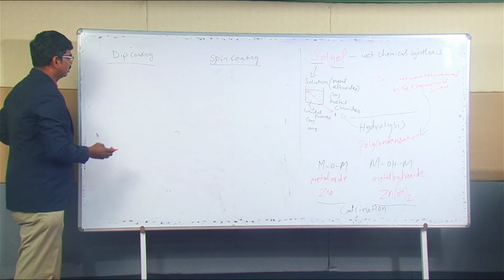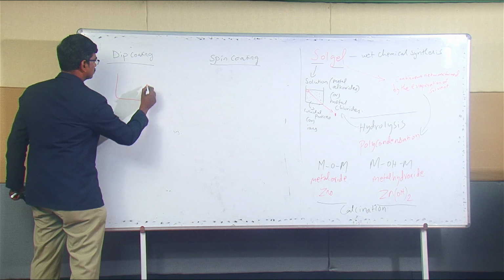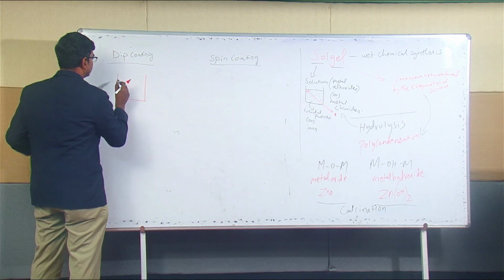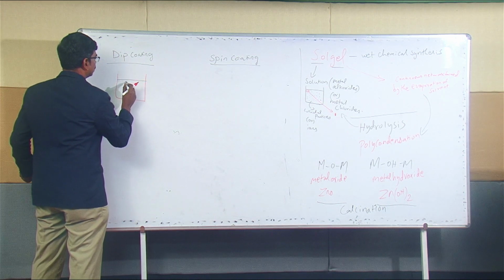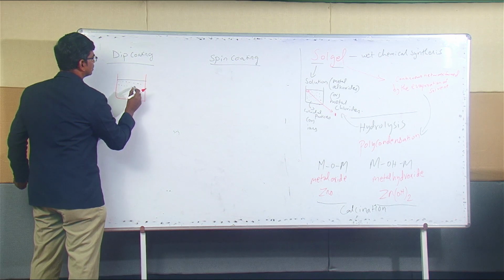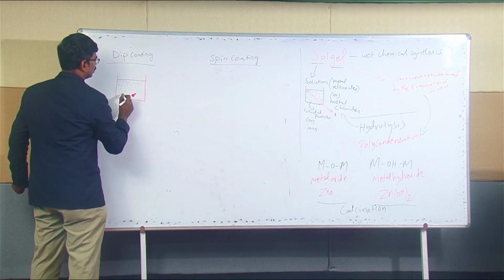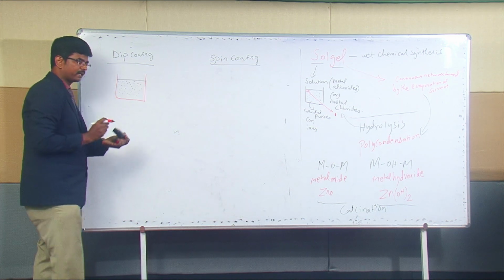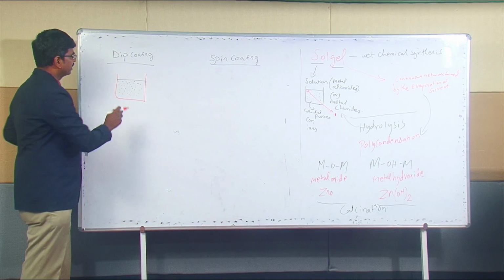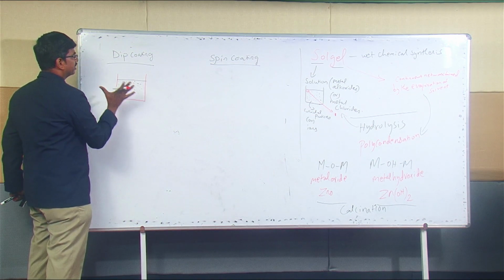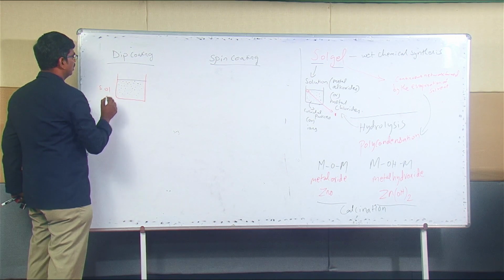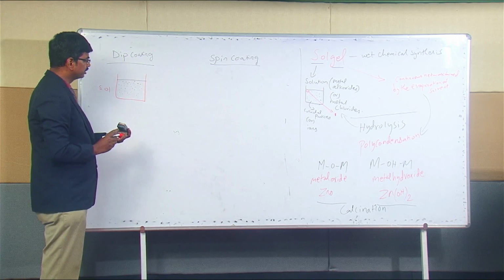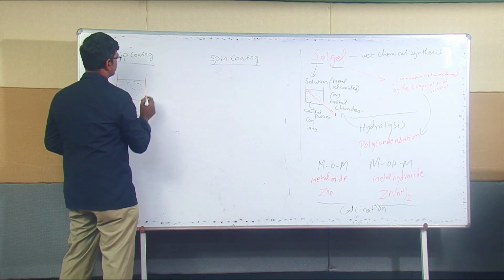So in sol gel, we know that we have a sol. In a sol, the solid particles are dispersed, not dissolved. In certain cases it is dissolved, and if it is colloidal particles, it is dispersed. From this sol, how can we form thin films using dip coating?